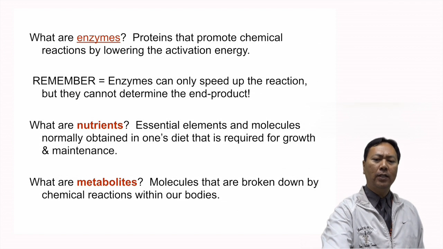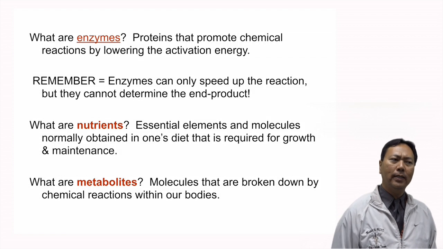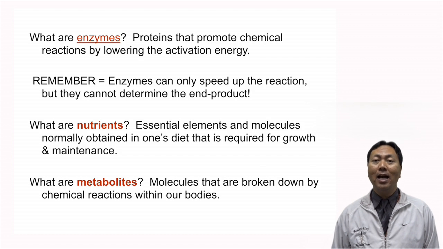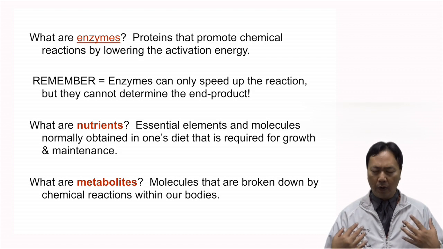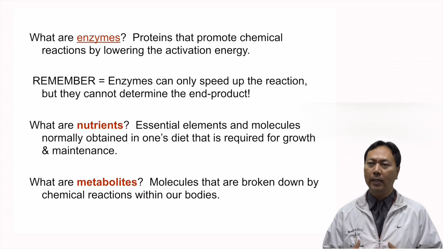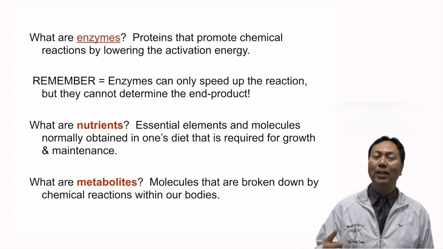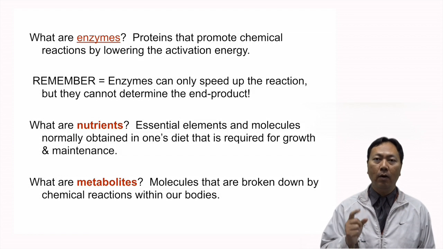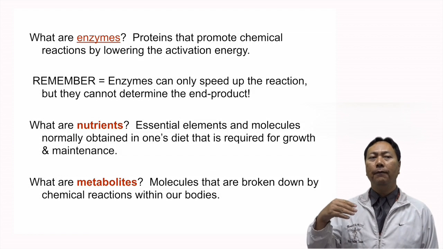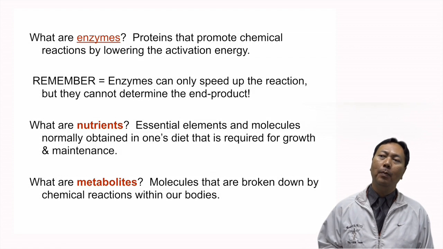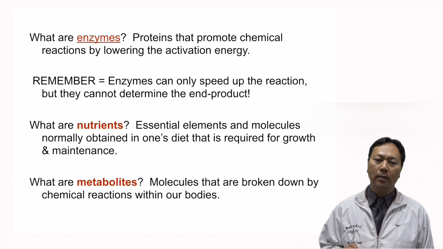In terms of chemical reactions, you need to remember what is a process that occurs inside of us. Chemical reactions cannot take place without something known as an enzyme. An enzyme is something that basically allows a chemical reaction to take place. Enzymes have a very important property as well. They are proteins that do not determine the end product. However, enzymes do quicken the reaction of a chemical reaction. So it can speed it up, but it can never determine the end product. Remember that.